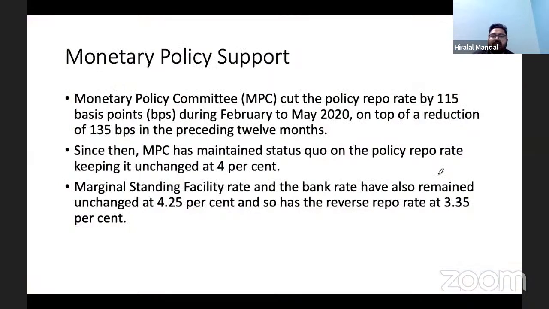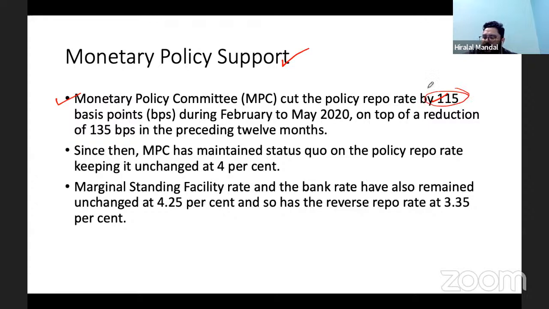Okay, now this is what we have understood about the barbell strategy. There are some more efforts we will look at, for example, monetary policy support, what the government of India did with monetary policy. If you look at monetary policy, the repo rate was cut by 100 basis points, 115 basis points, and you can see that it resulted in